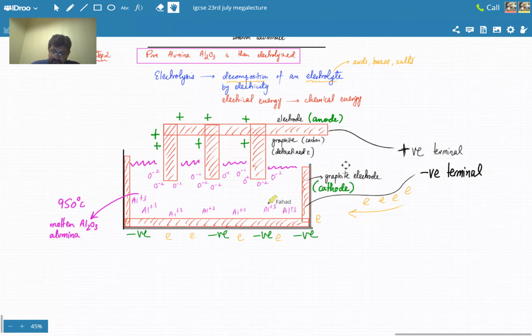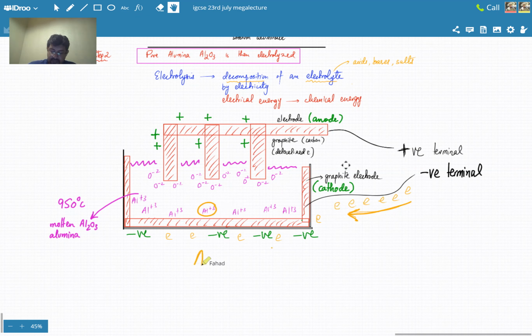ठीक है, इसके बाद what's going to happen is, पहले तो इस साइड पे देख लेते हैं. What is the negative terminal doing? It's sending all these electrons. ठीक है? So all these electrons are just coming in. The battery is sending those electrons. So somebody over here has to gain those electrons. Now, the only option you have is aluminum ions. They don't have a choice because the battery is constantly sending electrons. Okay? So from the negative terminal of the battery, electrons are constantly being sent, and the only ion that's present next to the container are aluminum ions.